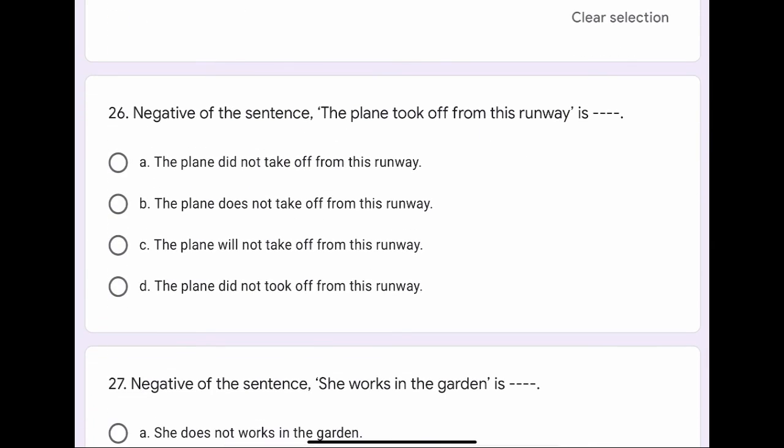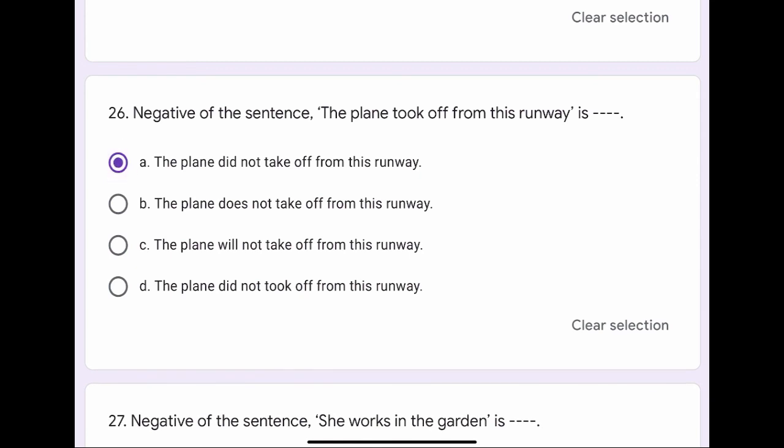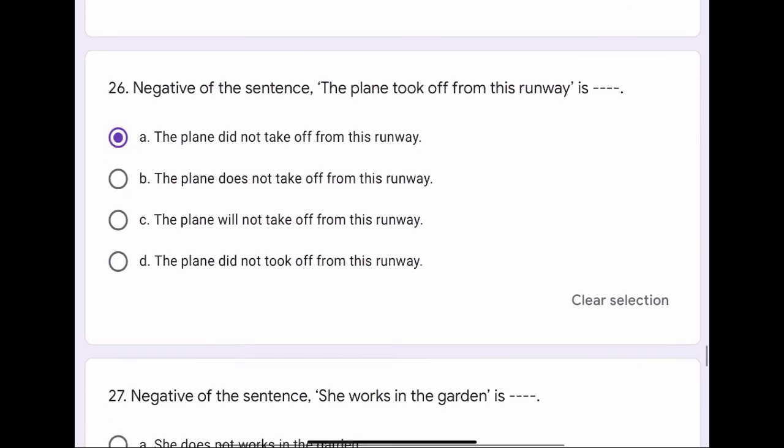Question number 26. Negative of the sentence, the plane took off from this runway, is dash dash. The options are A. The plane did not take off from this runway, B. The plane does not take off from this runway, C. The plane will not take off from this runway, or D. The plane did not took off from this runway. The correct option is A. The plane did not take off from this runway.